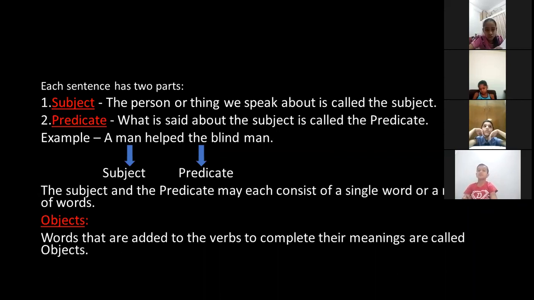Now here you can see in the sentence, helped is the verb. If I say "a man helped," my sentence is not completing. But when I add the words "the blind man," the sentence is giving me complete sense or complete meaning. So here the words which are added after the verb to complete the meaning are called objects.